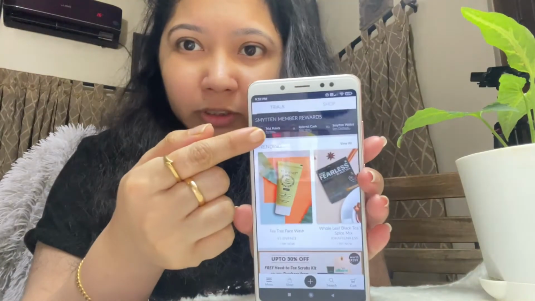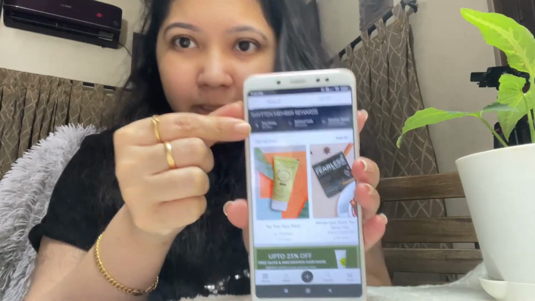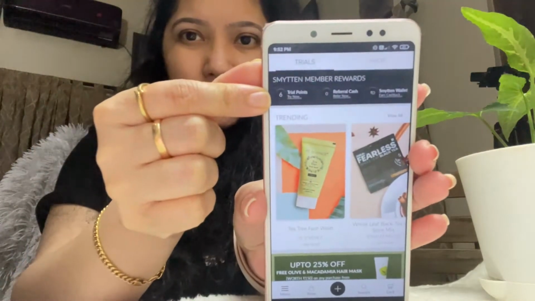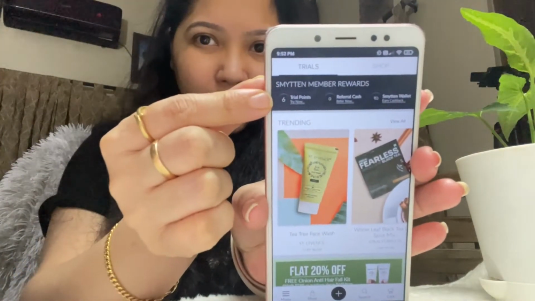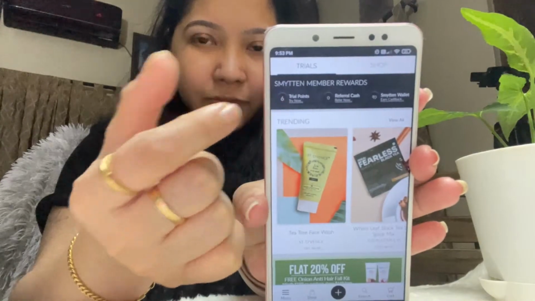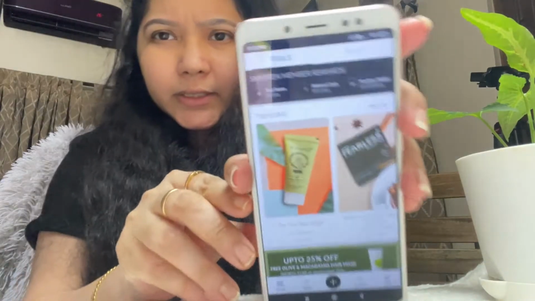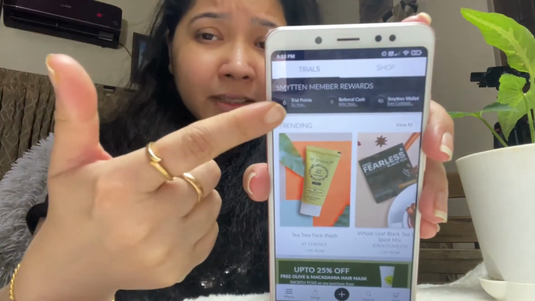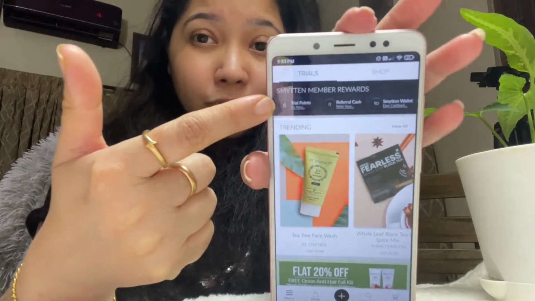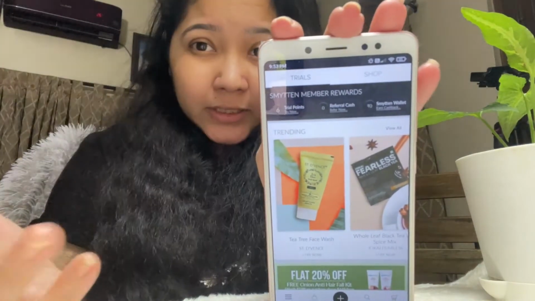And why I am saying this is an amazing app is because you have got some trial points that are going to show up on the left hand corner. Let me just show you here. You will get to see the trial points just right here. Now it's a perfect corner, no shadows coming. This is the trial points. Just beside trial points, you will get referral cash, and then there is a Smitten wallet. So basically you can use the trial points to buy things from Smitten.